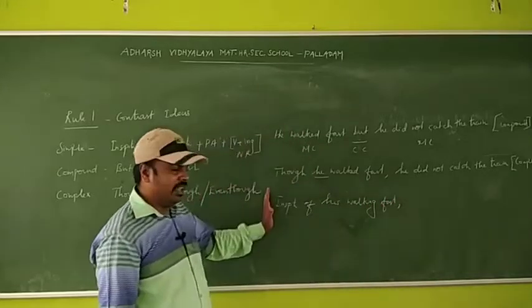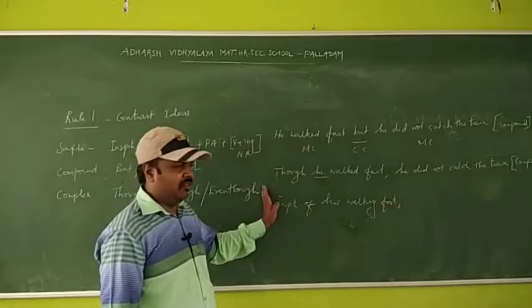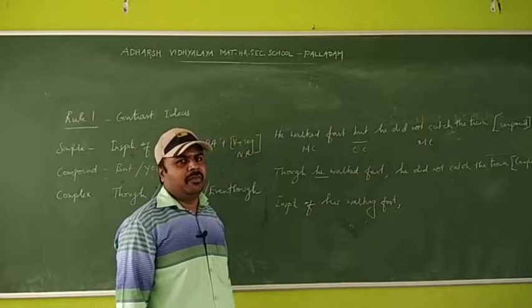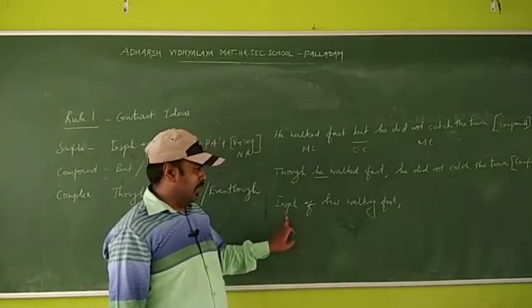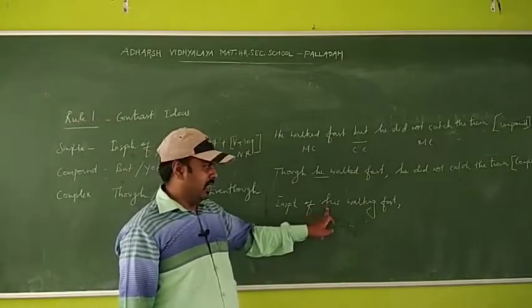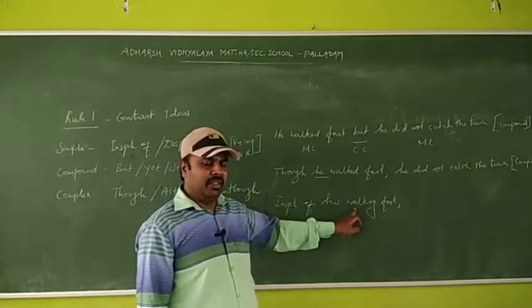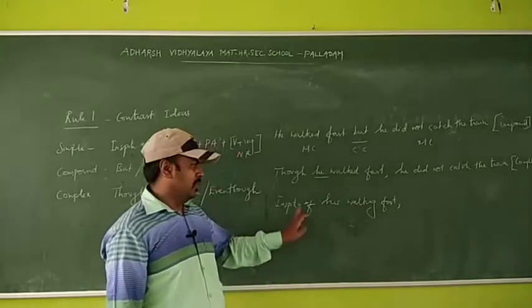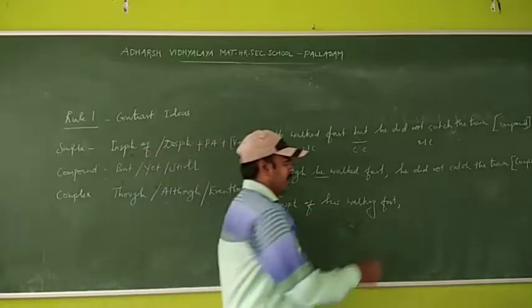Okay, so a phrase takes only a non-finite verb. The walking, it is a non-finite verb. Okay, so in spite of plus a possessive adjective, then the non-finite verb. That is, the main verb means you can add the ing form. That's all. So in spite of his walking fast.